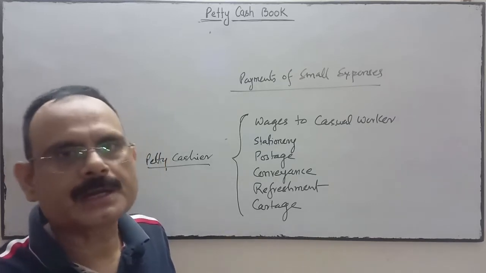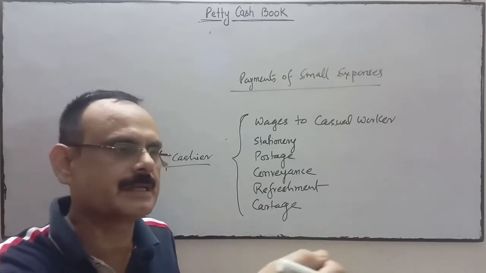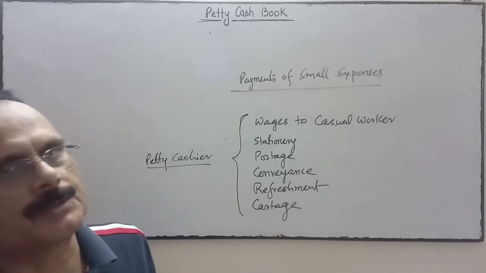It varies from one business to another, whether this amount is small or large.